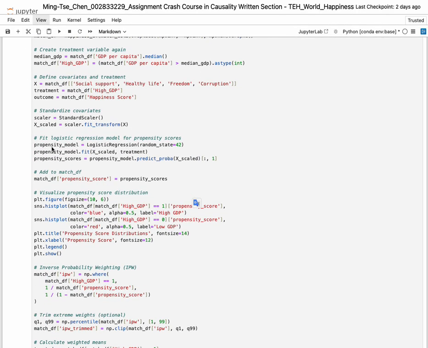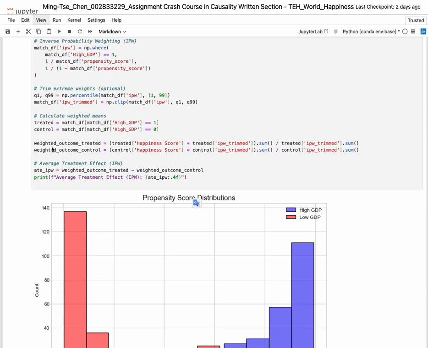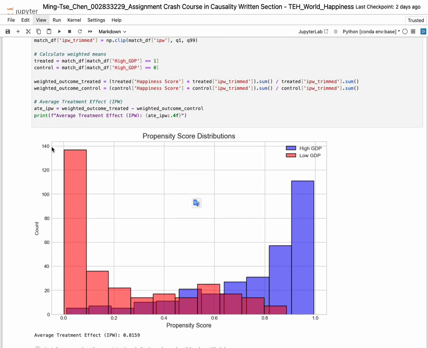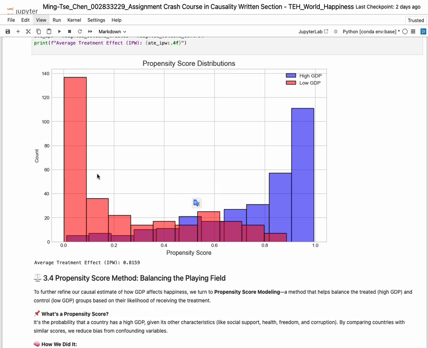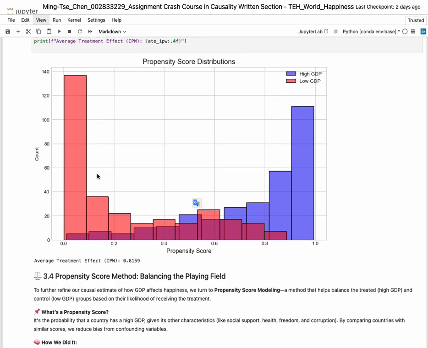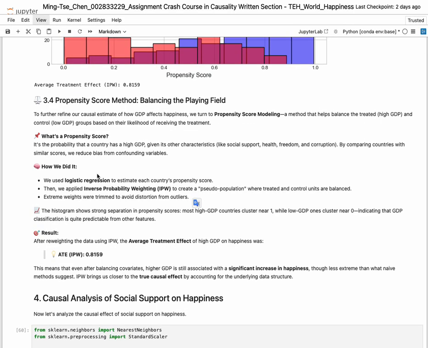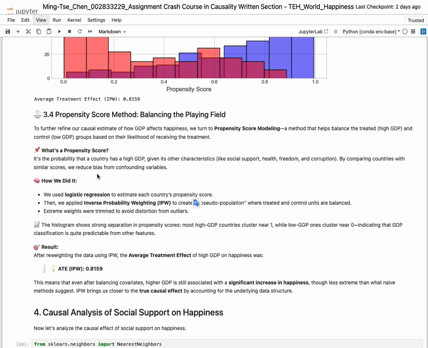You will see a histogram showing the distribution of propensity scores for both high and low GDP groups. If the two distributions overlap well, it means the groups are balanced. Then I applied inverse probability weighting to estimate the average treatment effect. The final result is printed and compared to earlier estimates.